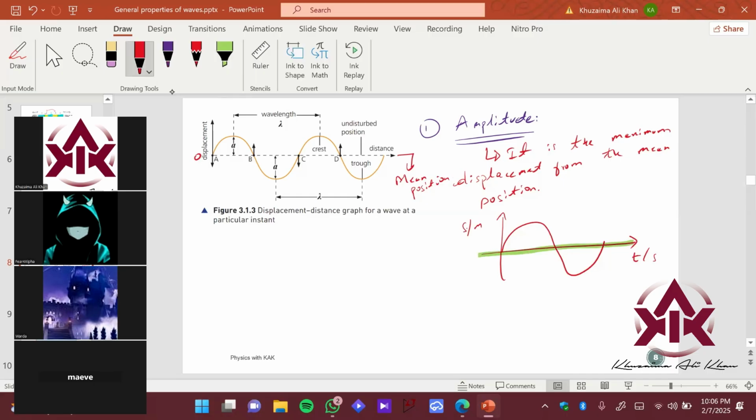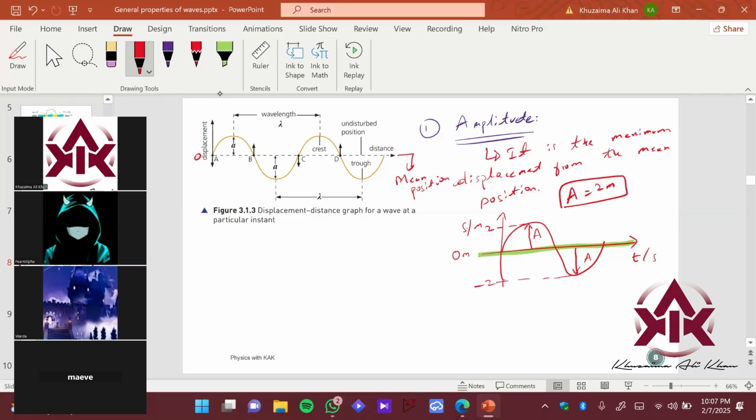Okay, this graph is oscillating. This graph is basically moving up and down based upon this green line. So it is basically fixed at 0 meters, right? So by how much it goes up or down, because the sine graph is symmetric, the positive and negative side amplitude is the same. This is called the amplitude A. Let's say if this position is 2, and this position is -2, the amplitude of this wave is 2 meters. It means that the wave is oscillating, it's moving.